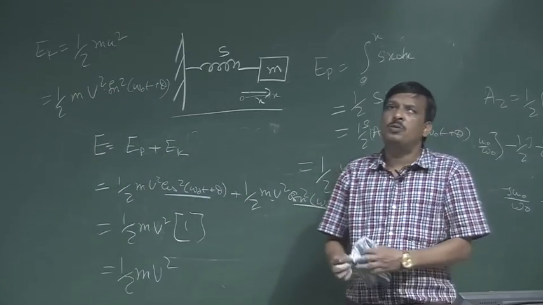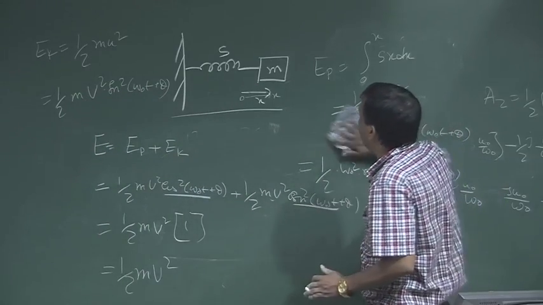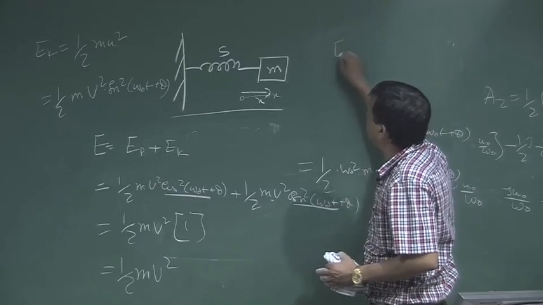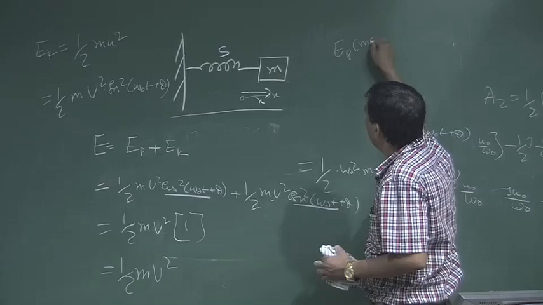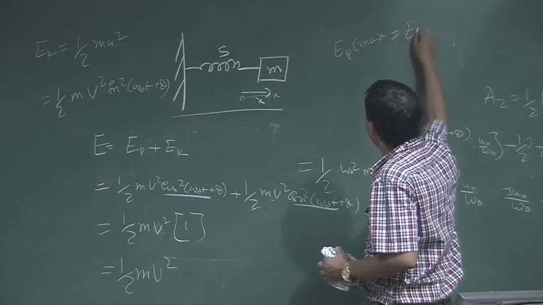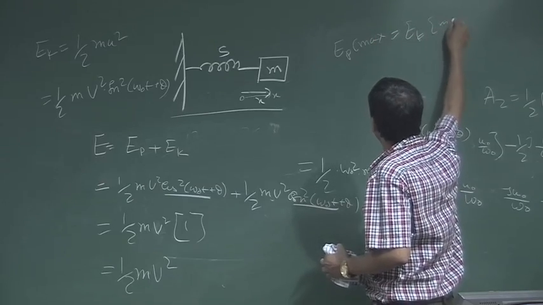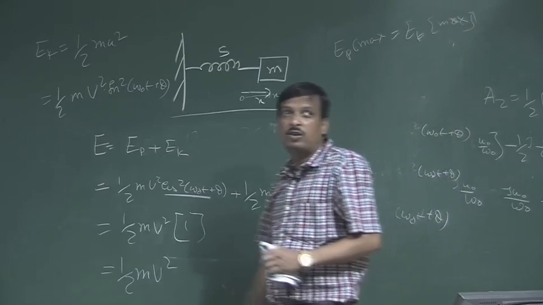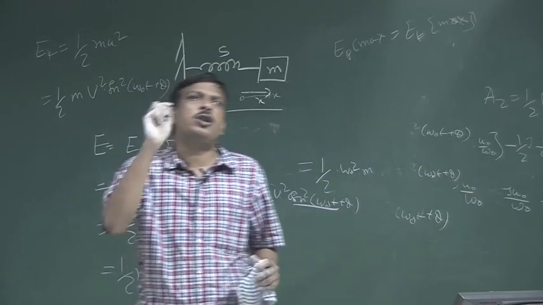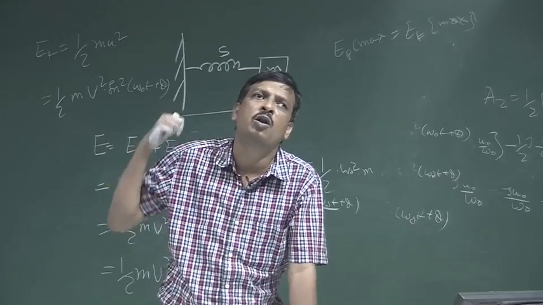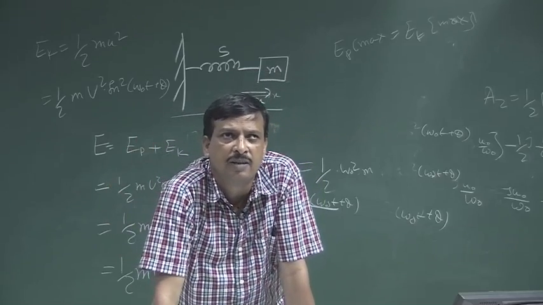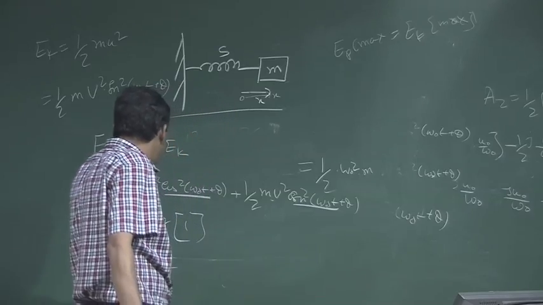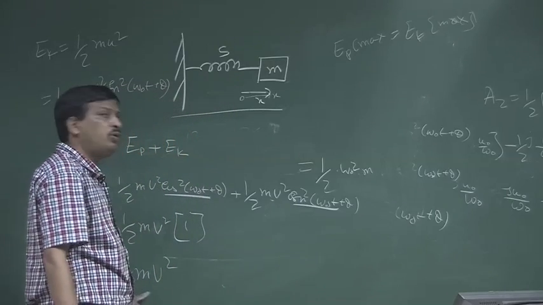It can be proved that at the maximum, the potential energy Ep max is equal to Ek max. You prove it. It can be proved from that equation. So, I can say at any point of time the energy stored in the oscillating system is potential energy plus kinetic energy, and the total energy is half m into capital U square.